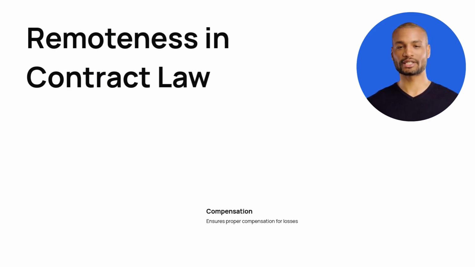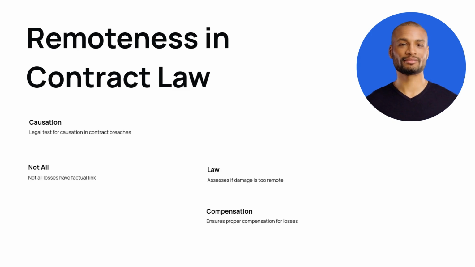Remoteness refers to the legal test of causation in contract breaches. It determines which losses can be compensated. Not all losses are recoverable, even with a factual link. The law assesses if the damage is too remote. This ensures only foreseeable losses are compensated.